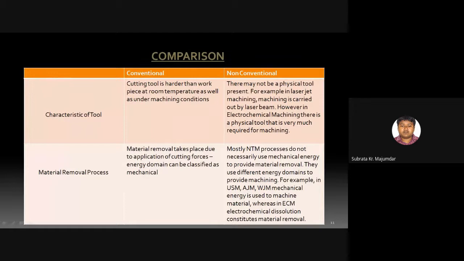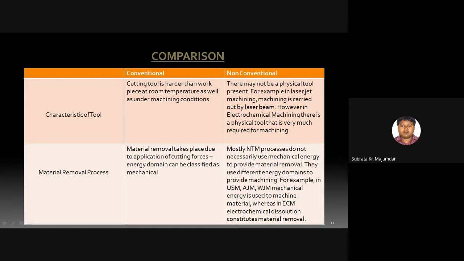So whenever you choose the cutting tool material, it is required to be much harder compared to the workpiece material. Otherwise, what happens? The cutting tool cannot cut the workpiece material. That's why, in case of conventional machining, the cutting tool material is always much harder than the workpiece material.